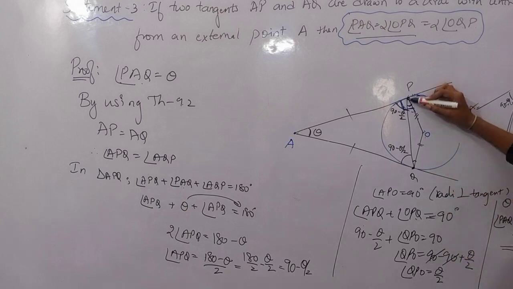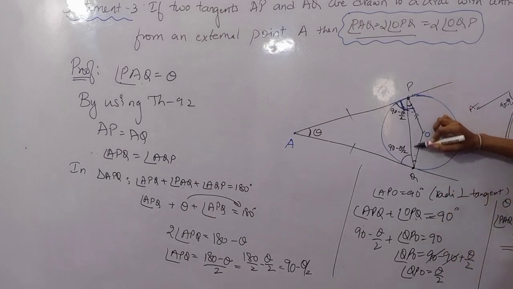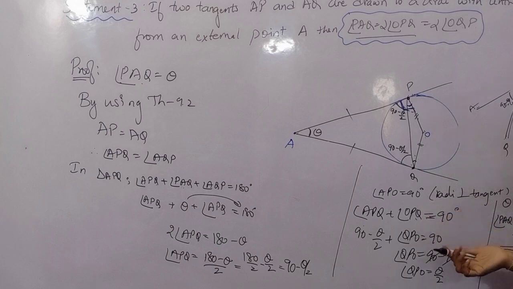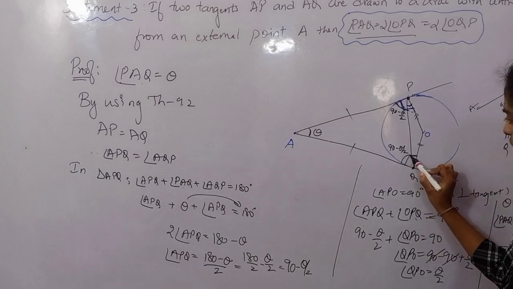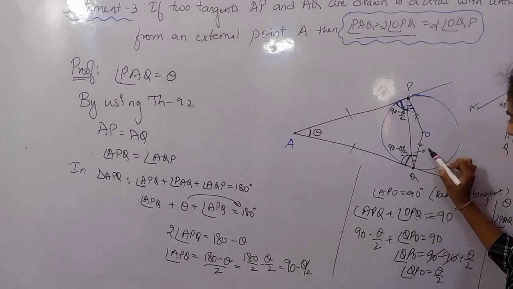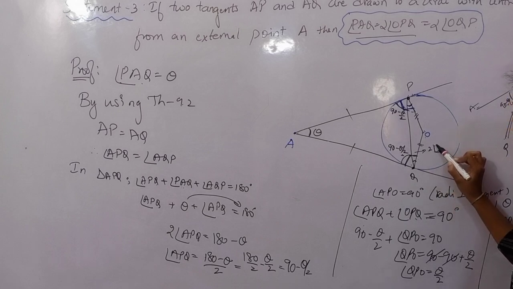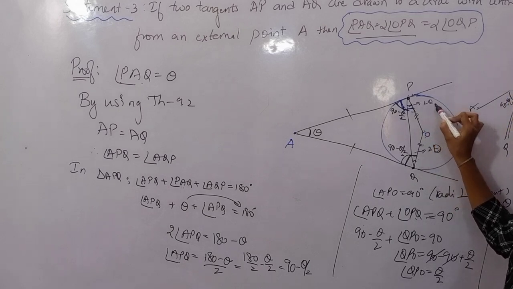Just now I told you that in this triangle these two angles are equal because it is an isosceles triangle. Or else if you want to prove it again, see, this angle is 90 by 2, so this also you will get as 2 times theta. This also you got as 2 times theta, isn't it?